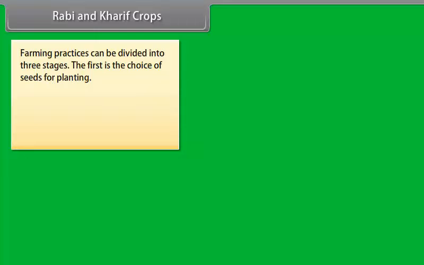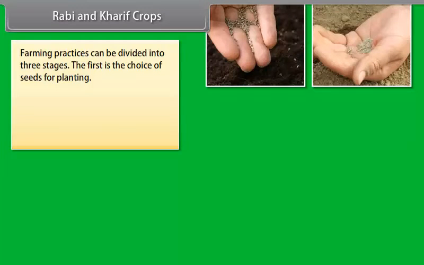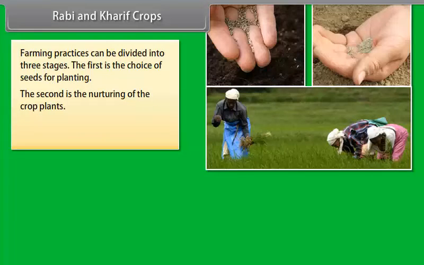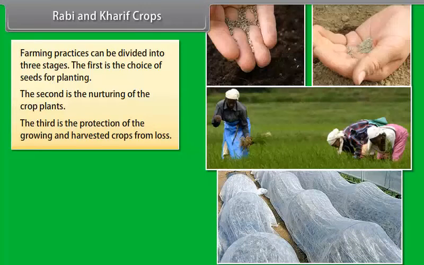Farming practices can be divided into 3 stages. The first is the choice of seeds for planting. The second is the nurturing of the crop plants. The third is the protection of the growing and harvested crops from loss.